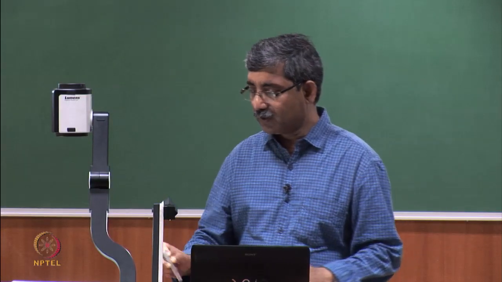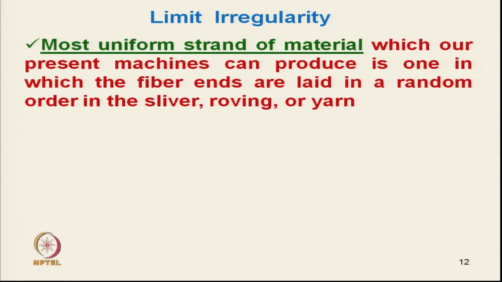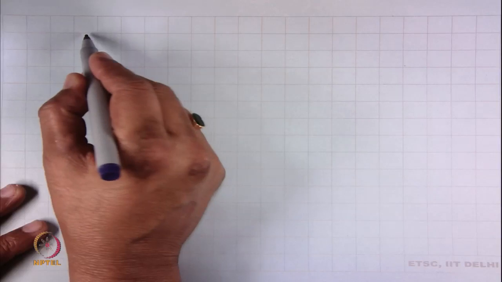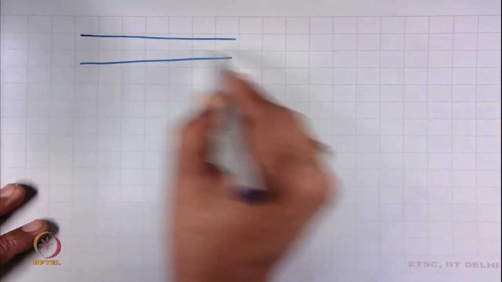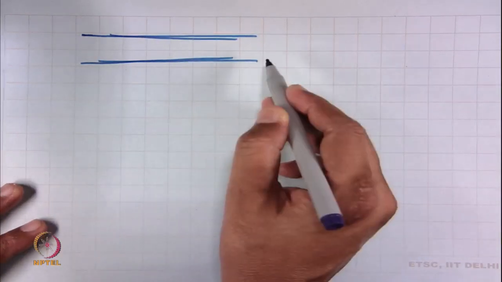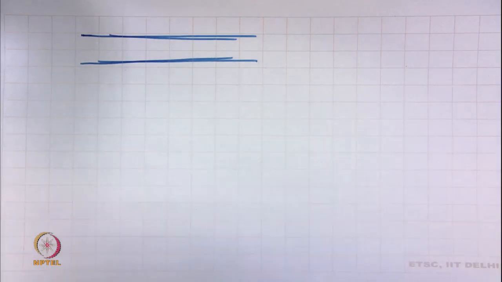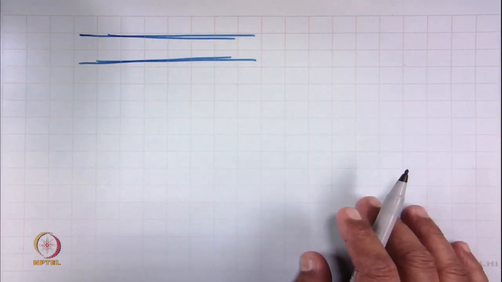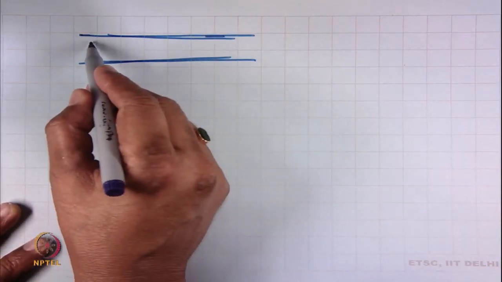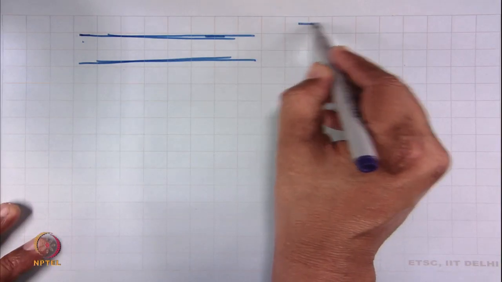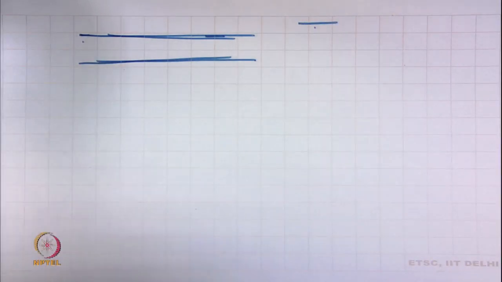So, in staple yarn, this concept of limit irregularity is there in case of yarn production from staple fiber. Suppose this is one strand. This limit irregularity is valid not only for yarn, but for other forms of continuous material, that is the sliver, and it is valid for roving also. What is this? The fiber, staple fiber, these are distributed inside the structure.